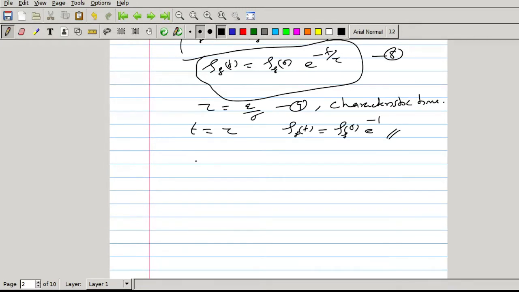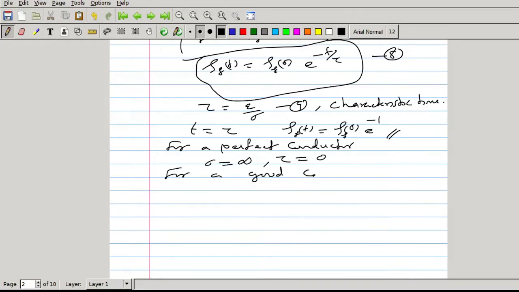So for a perfect conductor, sigma is equal to infinite. If sigma is infinite, then tau equal to 0. Tau equal to 0 means within no time it will dissipate to the surface.